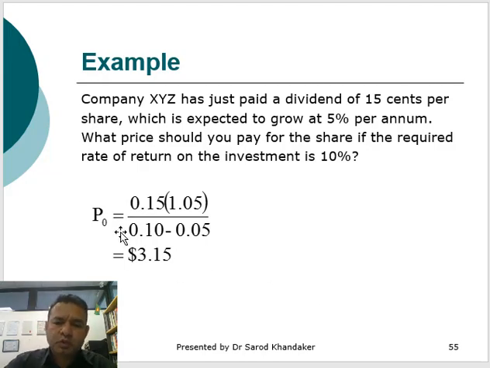So P0 would be 15 cents, which is D0, multiplied by 1 plus G, where G is the growth, 5% per annum, divided by R, the rate of return of 10%, minus G. So the share price would be $3.15.